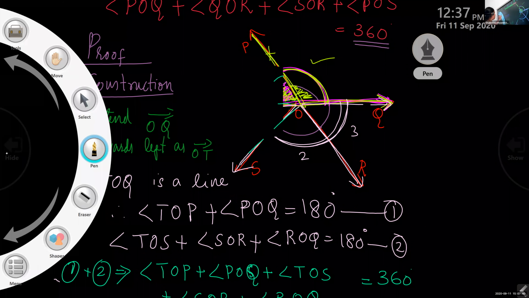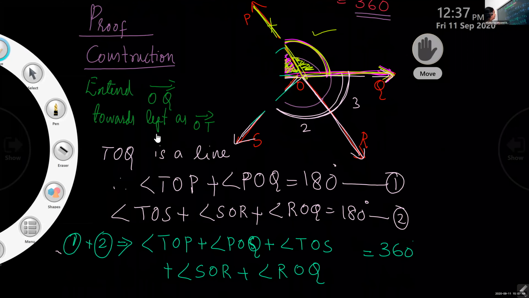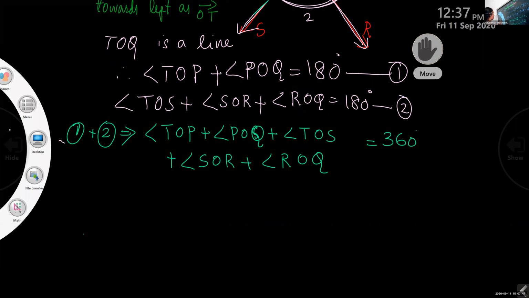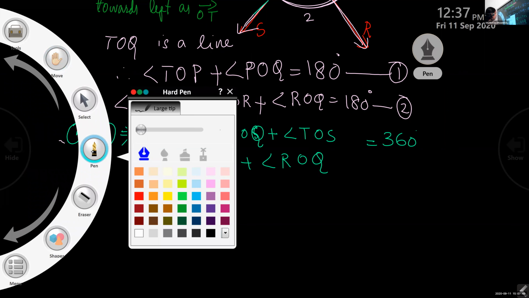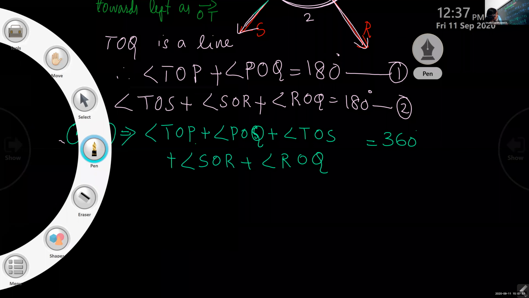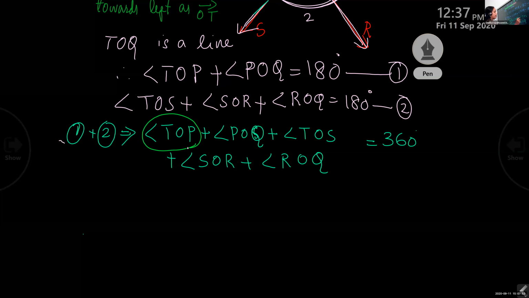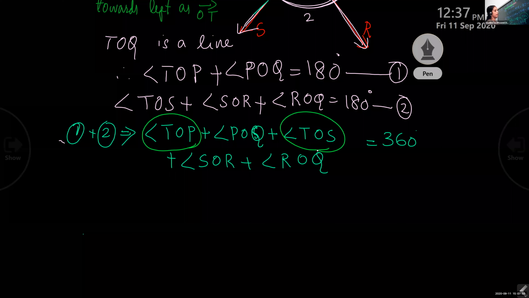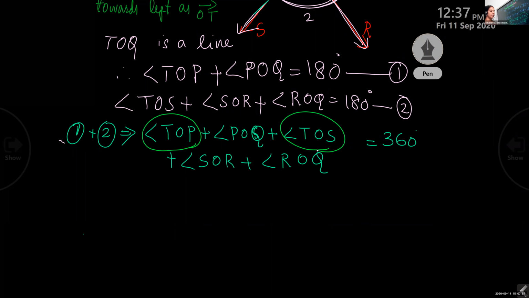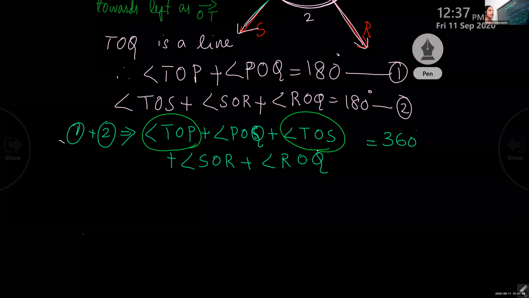We will remove that TOP. See, children, we will remove that TOP. TOP, this angle, TOP and TOS. It is a sum of two angles, but it is a big angle, right?